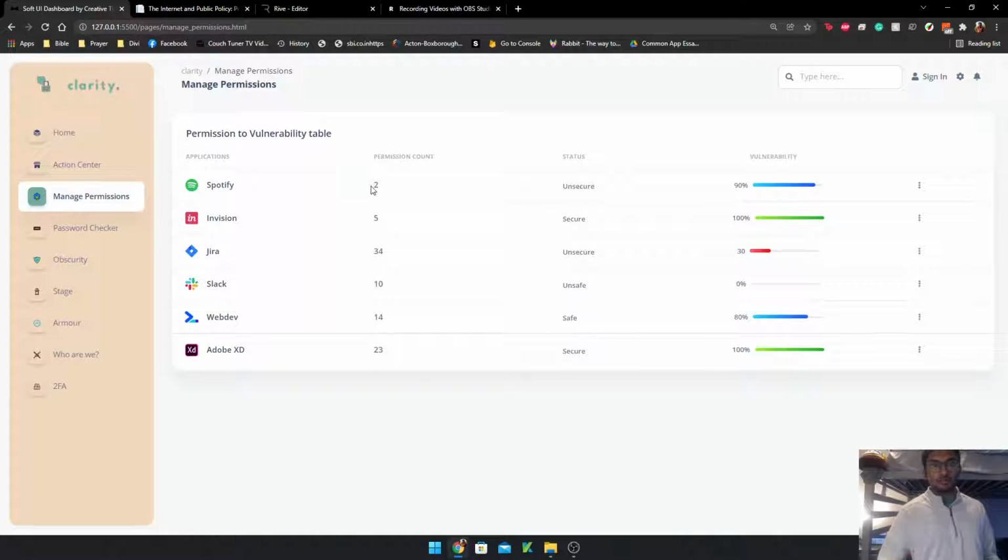And based on the permissions that are being used by this application, it'll tell you the vulnerability that this application poses to your device. And so based on that, you can decide what permissions you keep for that particular application. And it's a much more streamlined way to check what permissions you need versus going through your settings and digging through them to each app and finding what you need and what you don't need.